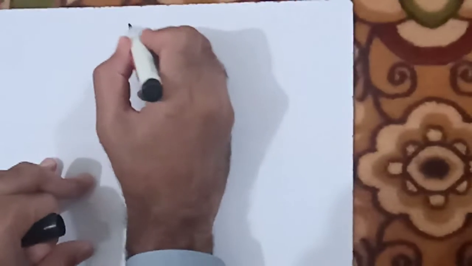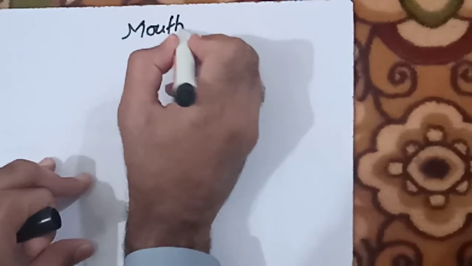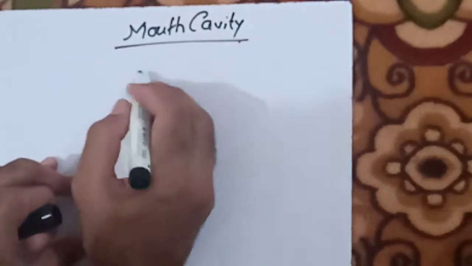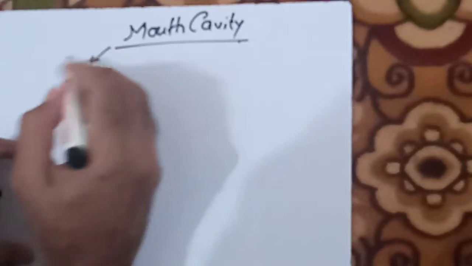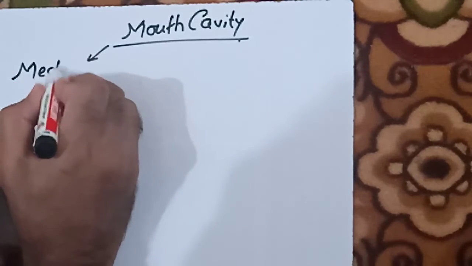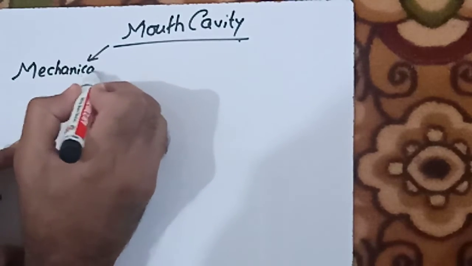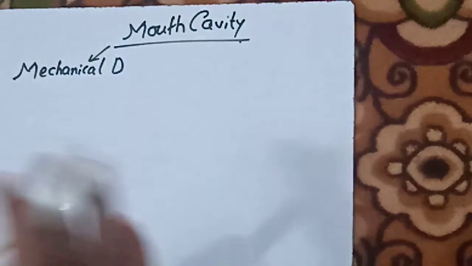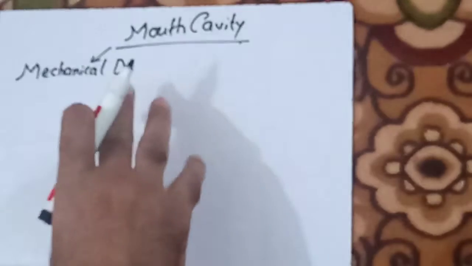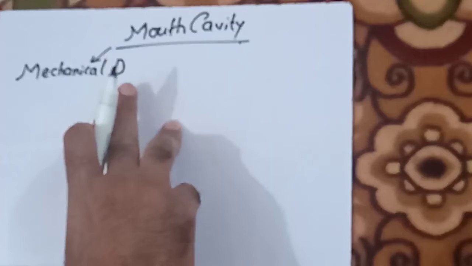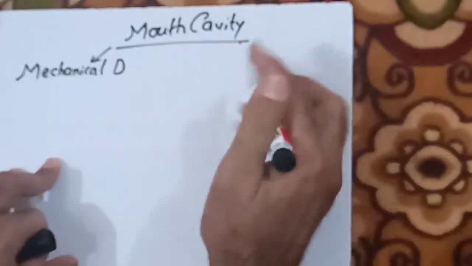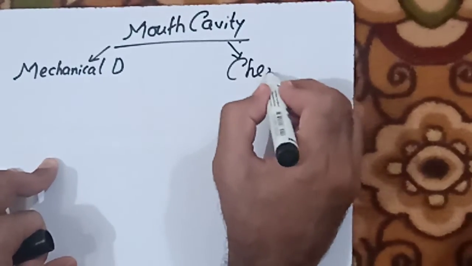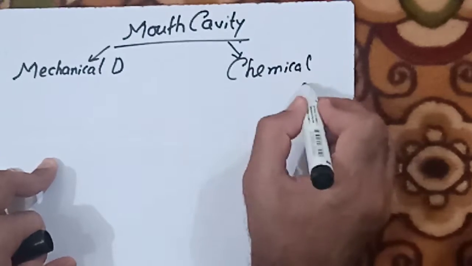Here I am representing digestion with this capital D. So mechanical digestion as well as chemical digestion takes place inside the mouth cavity.